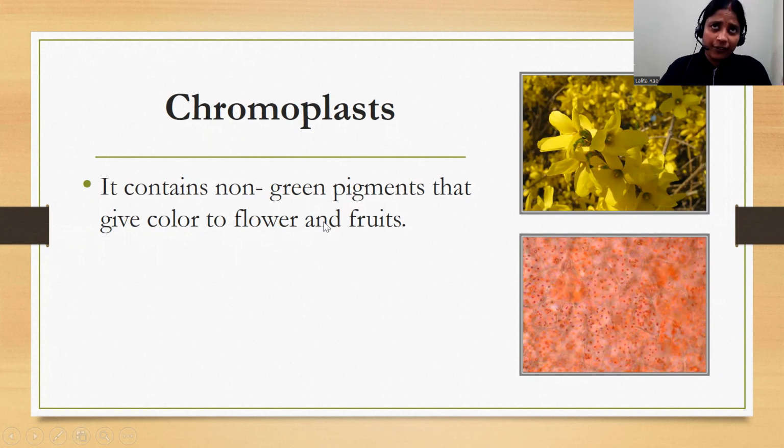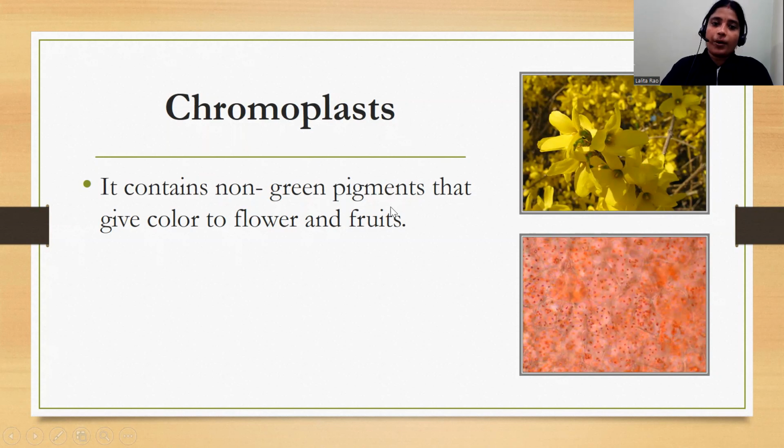As you know, different flowers and different fruits are of different colors. So this color they get from chromoplast. You can see here a yellow colored flower. You can also see another, a pinkish red combination. These are because of the different colors of the chromoplast.